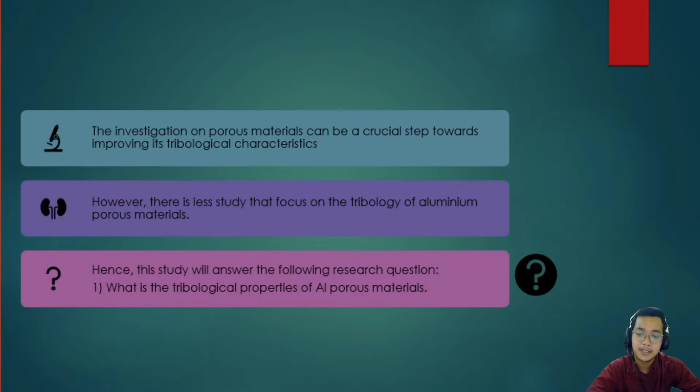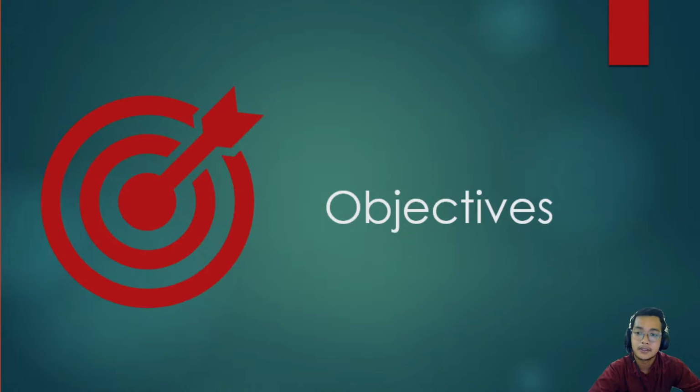Next, the problem statement. The investigation on porous materials can be a crucial step toward improving its tribological characteristics. However, there is less study that focuses on the tribology of aluminium porous materials. Hence, this study will answer the following research question, which is, what are the tribological properties of aluminium porous materials?